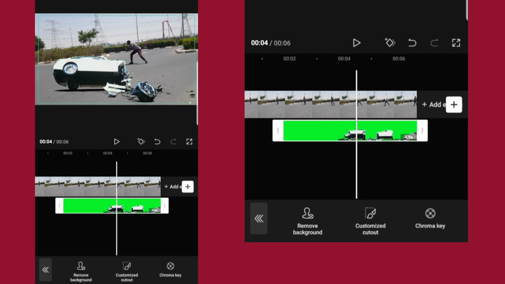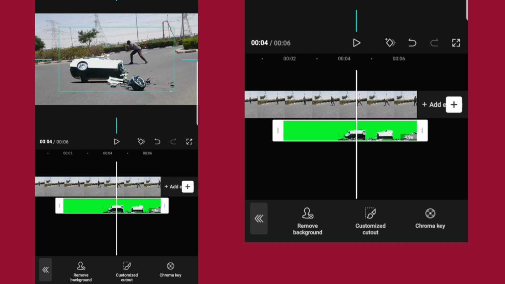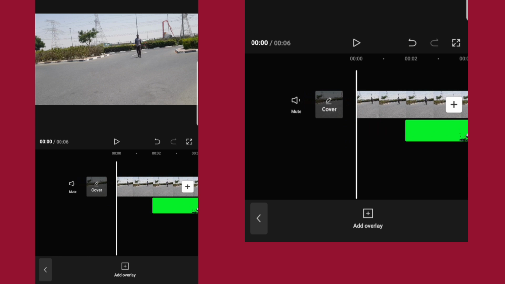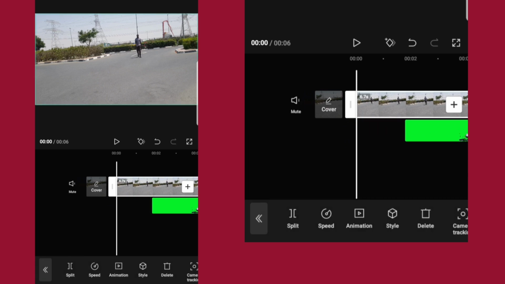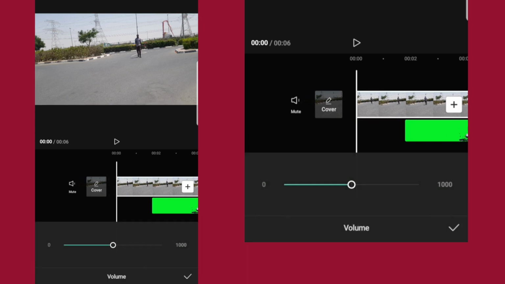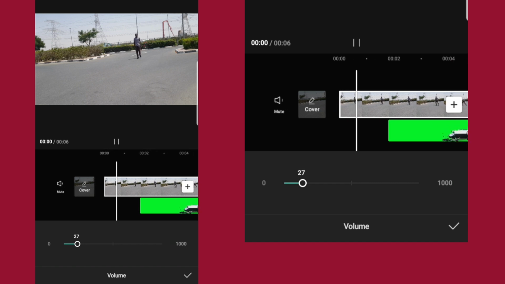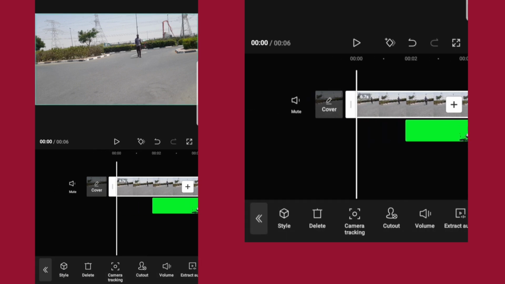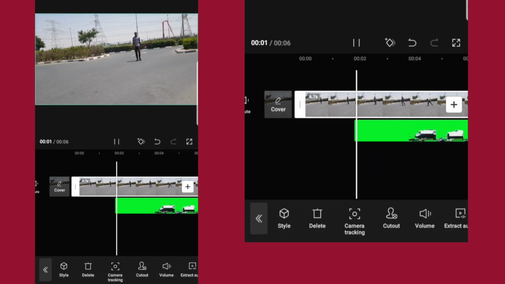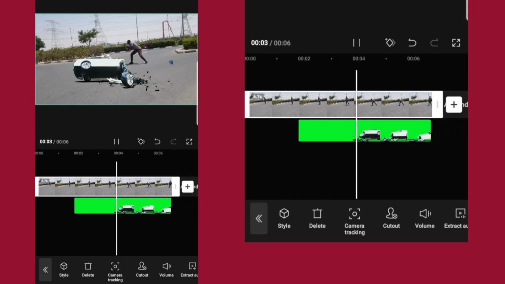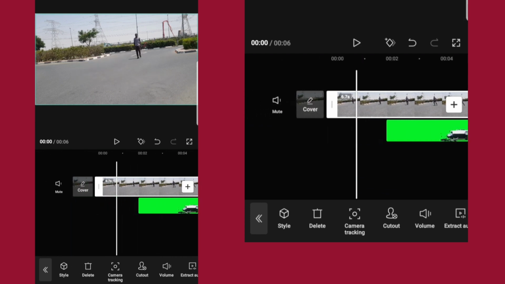Okay, after that we resize the car to make the video great. So let's try. Let me just reduce this volume here. That's all. See, the car is down.